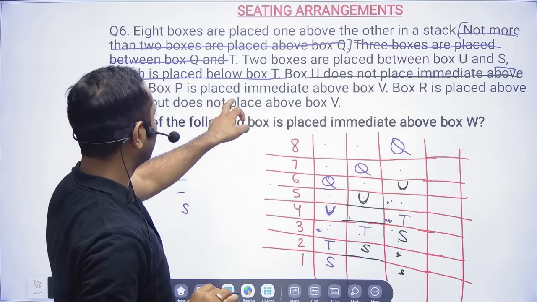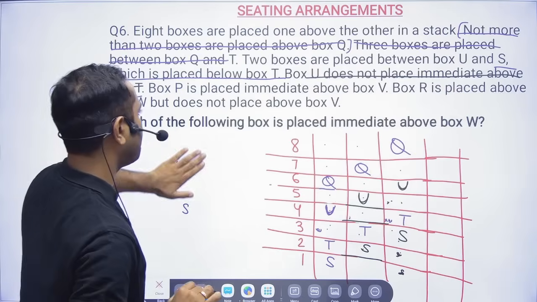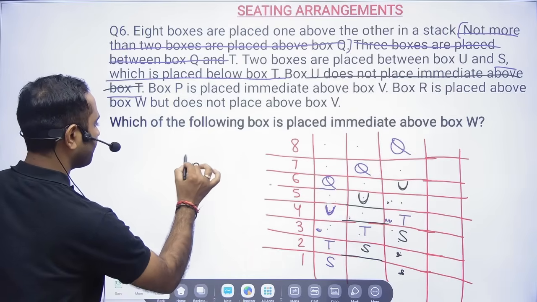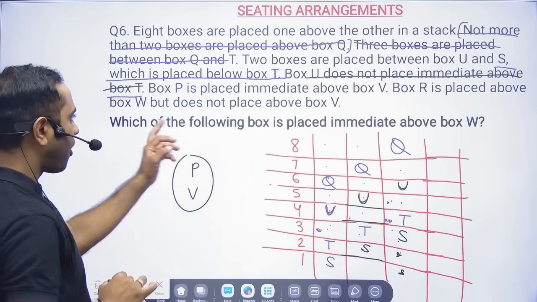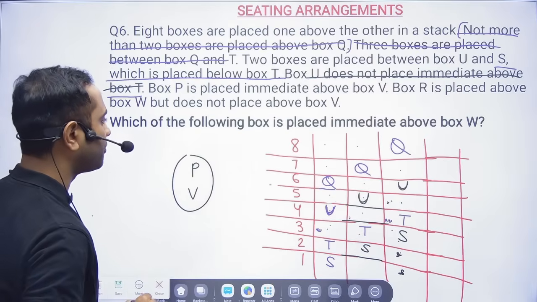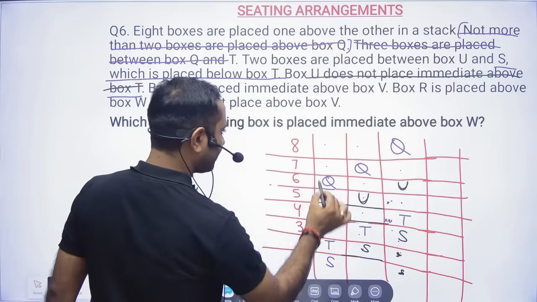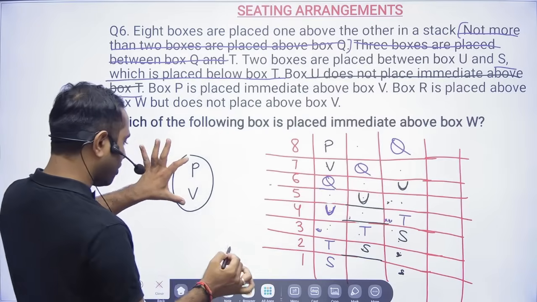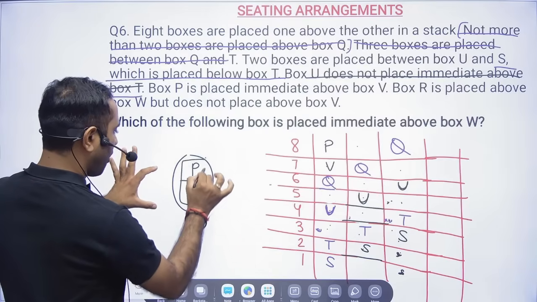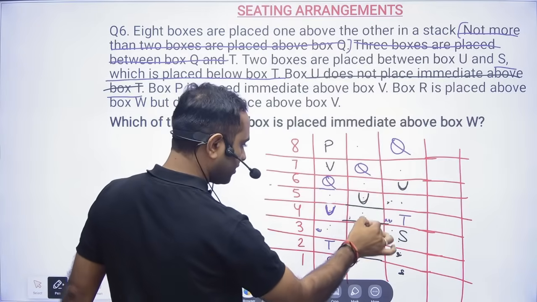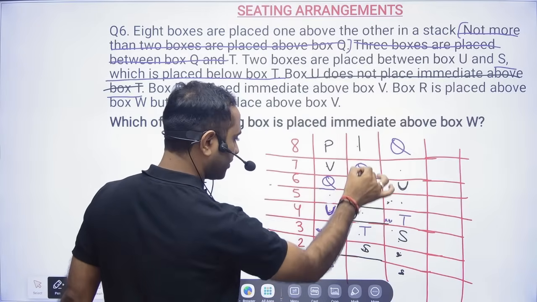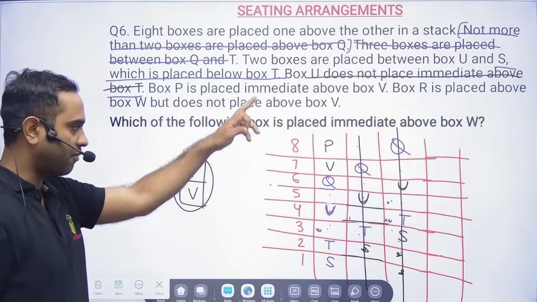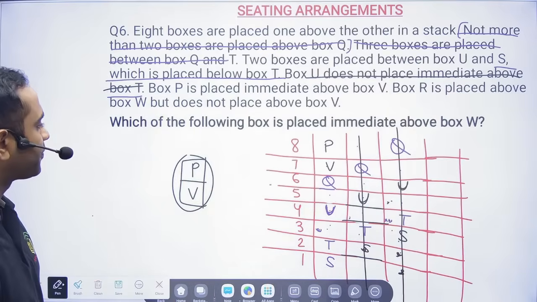Box P is placed immediately above box X, B. So B and P. Okay, so like this. Box P is immediately above box B. So in this, I have only one choice, P and B, because both should be together. I need two boxes like this. In this, I do not have the choice. In this also, I do not have the choice. So I have only this choice, which is going to work out.